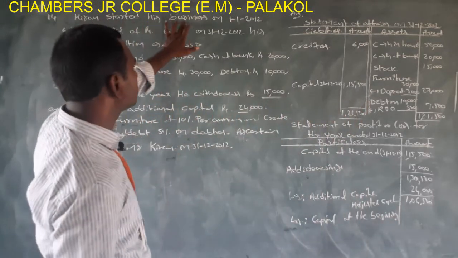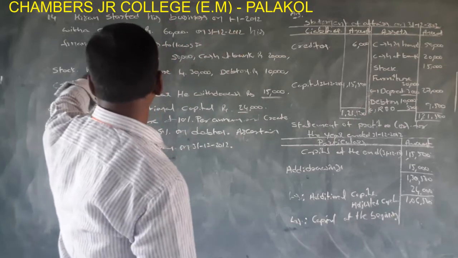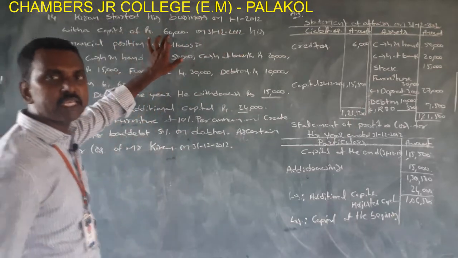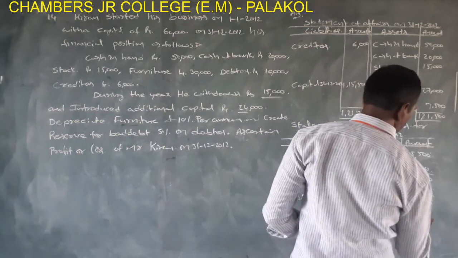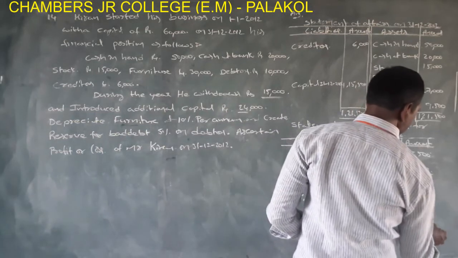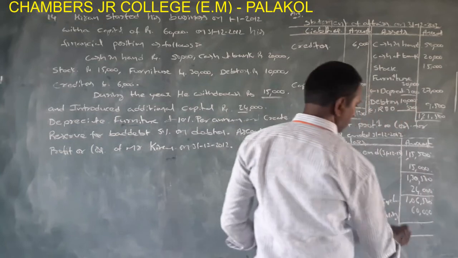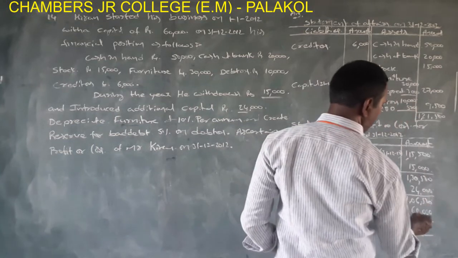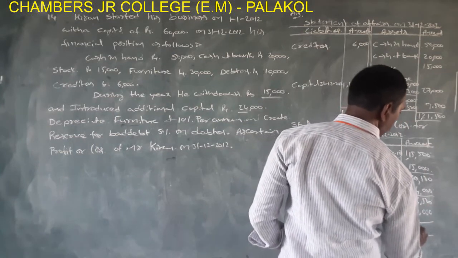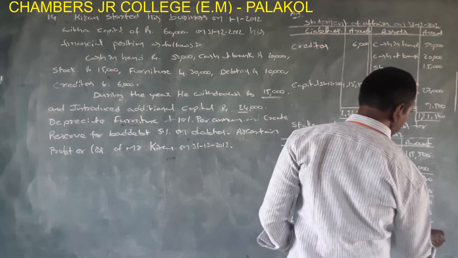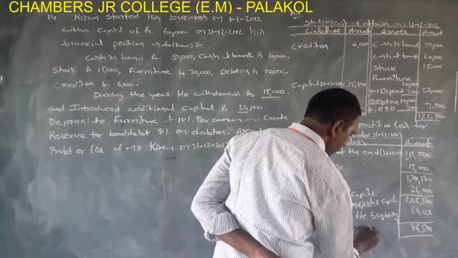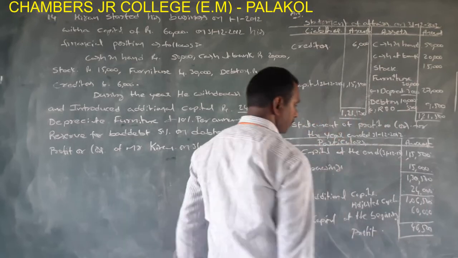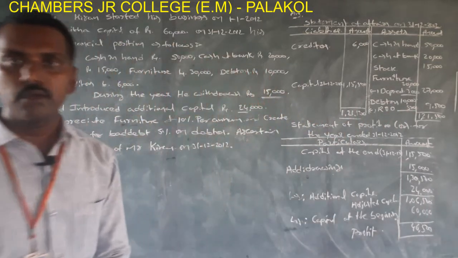Kiran started his business on 1/1/2012 with a capital of rupees 60,000. This is the opening capital, rupees 60,000. 1,06,500 minus 60,000 is 46,500. This amount is called profit. 46,500.